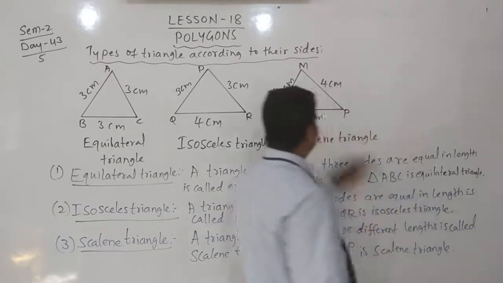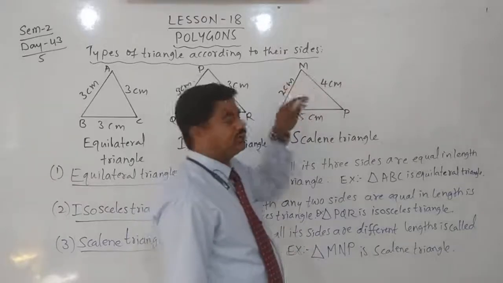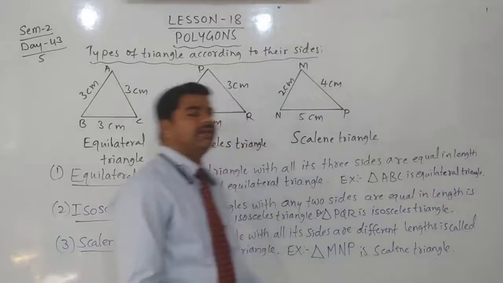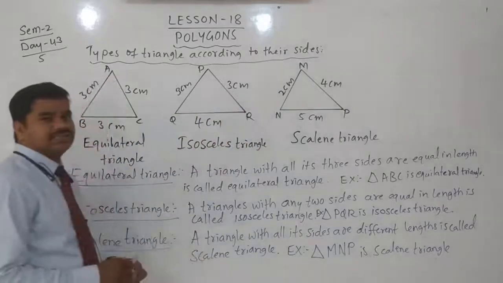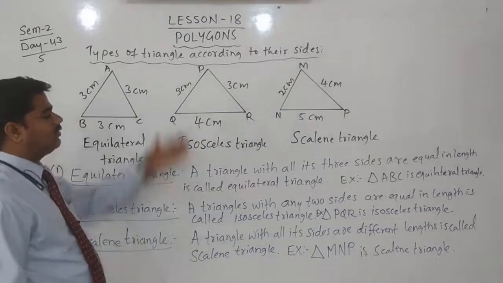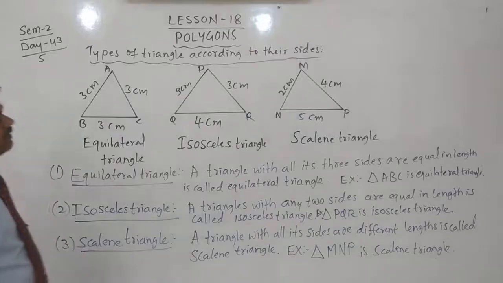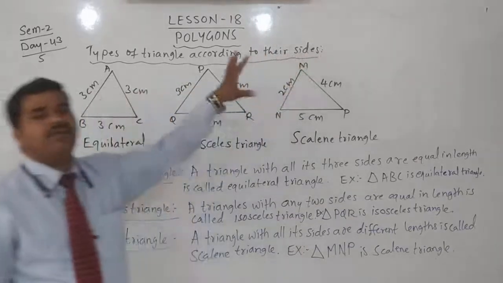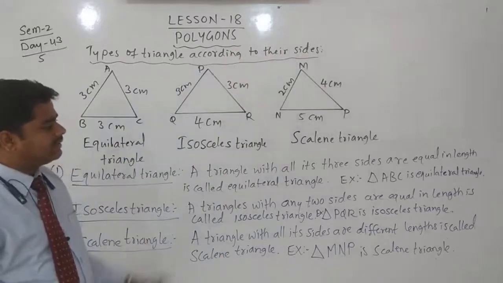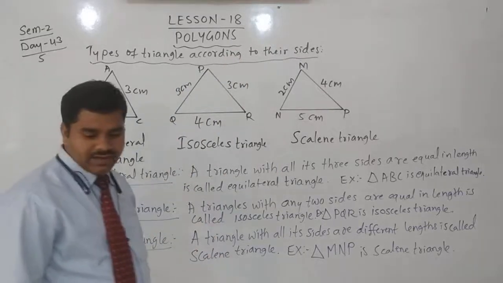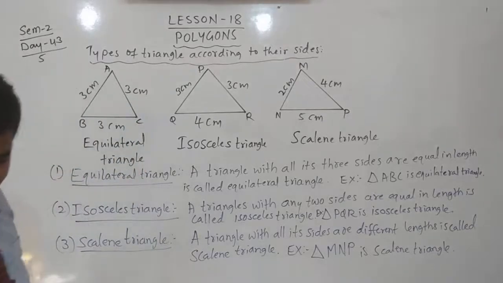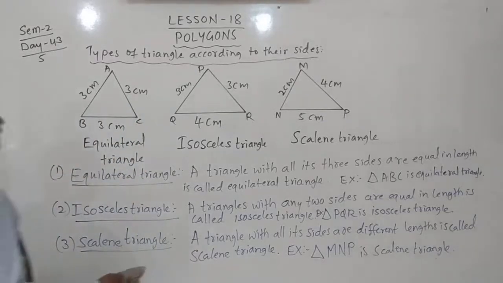Here we can write their length also. MN is equal to 2 centimeter, MP is equal to 4 centimeter, and NP is equal to 5 centimeter. Yes, write down. These are the types of triangles based on their size. It is based on the measurement of their size. It is divided into 3 types. Yes, we can find 3 different types of triangles.